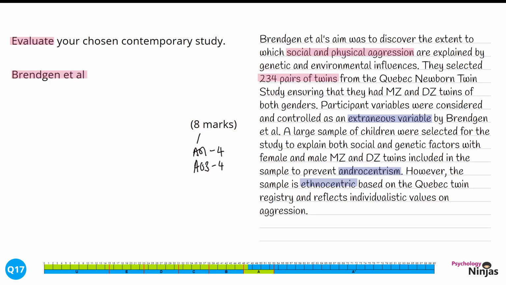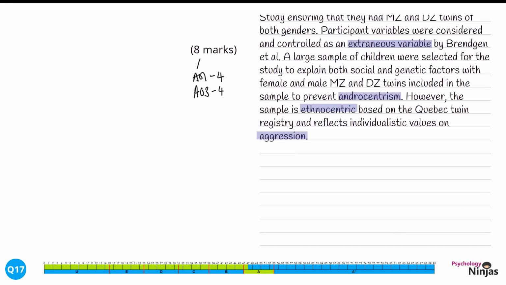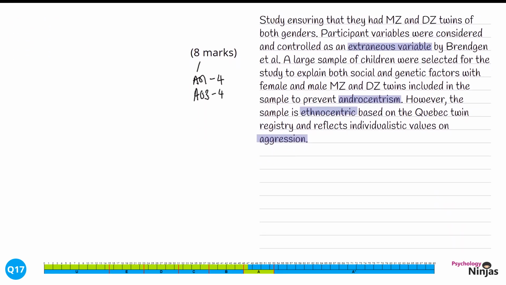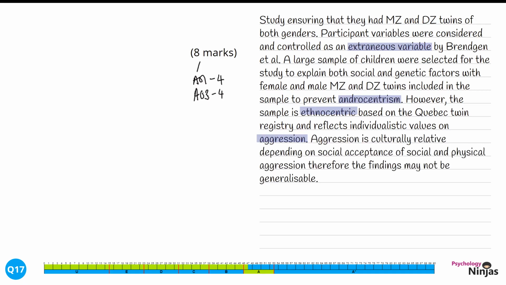We've been clear here how this impacts the results for this particular study, in that aggression might be something that is culturally relative. To complete our evaluation, we're going to give a link or judgment. Aggression is culturally relative depending on social acceptance of social and physical aggression, therefore findings may not be generalisable. We've clearly linked this into the aim of the study, talking again about physical and social aggression. It's clear here we've also linked culturally relative and generalisable to show how this methodological issue has an impact on this particular piece of research.